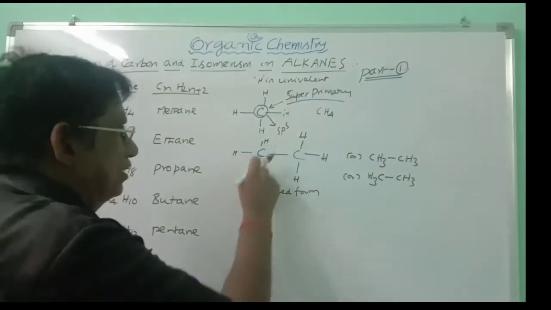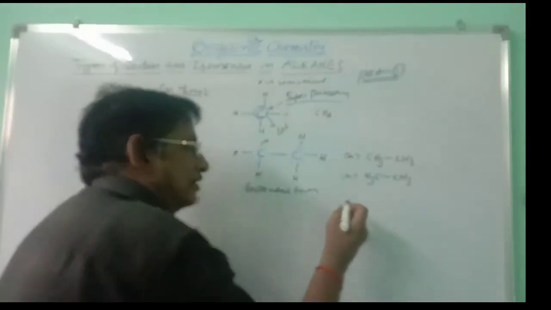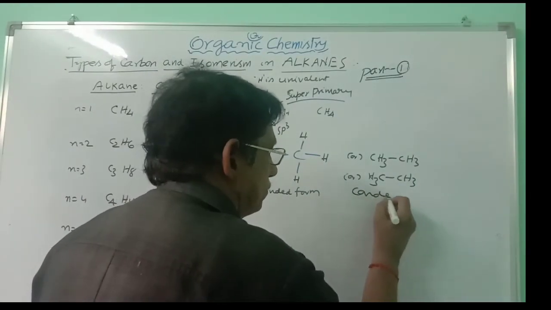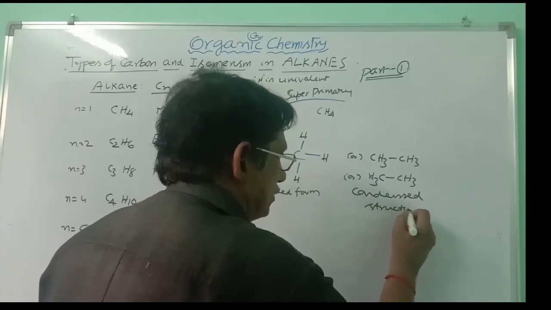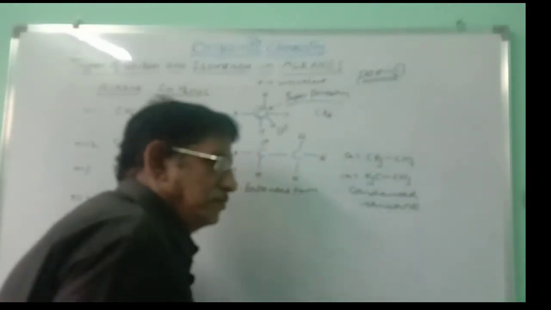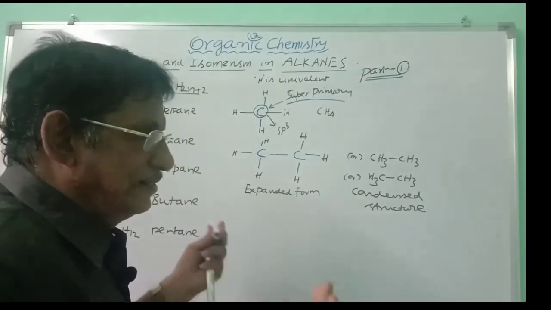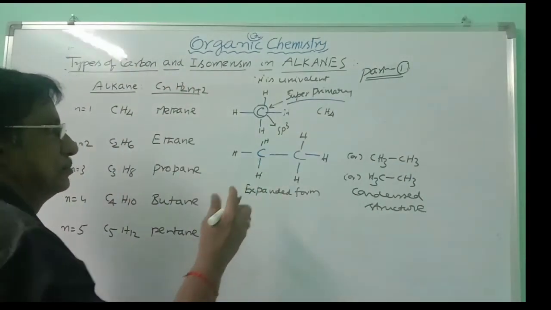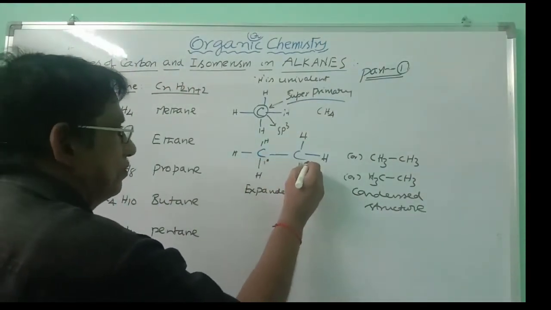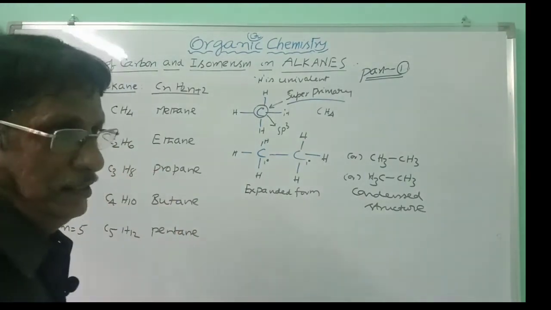And this is not shown here. CH3 bond CH3, and so this is called condensed structure. Generally we will use the condensed structures for writing the equations, not the expanded one. And here the 2 carbons are primary. The 2 carbons present in ethane are primary.